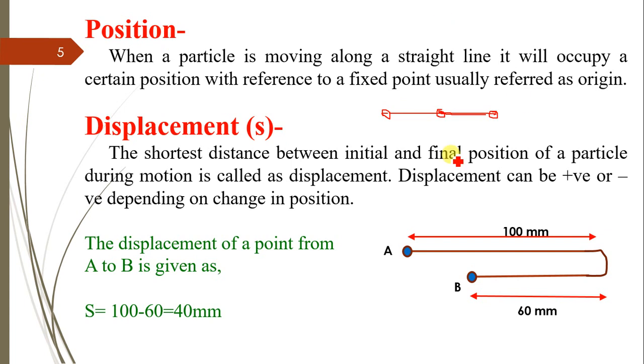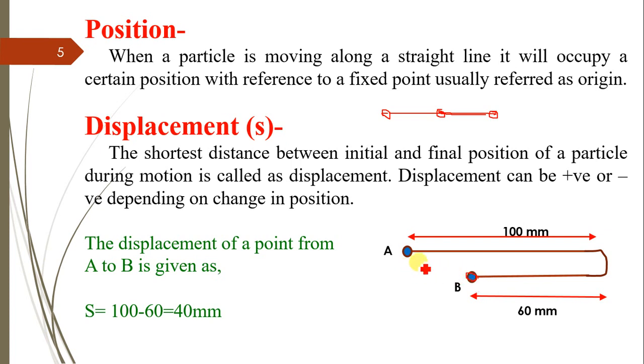And one more thing, considering this figure, the particle is at point A and travels a distance of 100 mm, then takes a turn and moves in the backward direction a distance of 60 mm, and this is the new position, point B, of the particle.